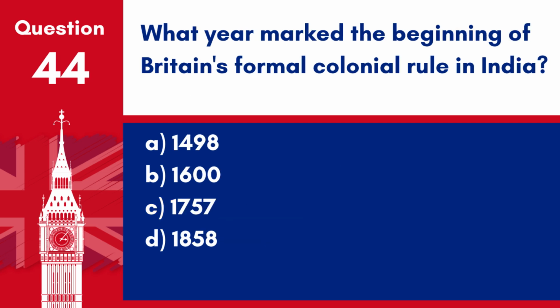What year marked the beginning of Britain's formal colonial rule in India? A. 1498. B. 1600. C. 1757. D. 1858. Answer. D. 1858. The year 1858 marked the beginning of Britain's formal colonial rule in India.